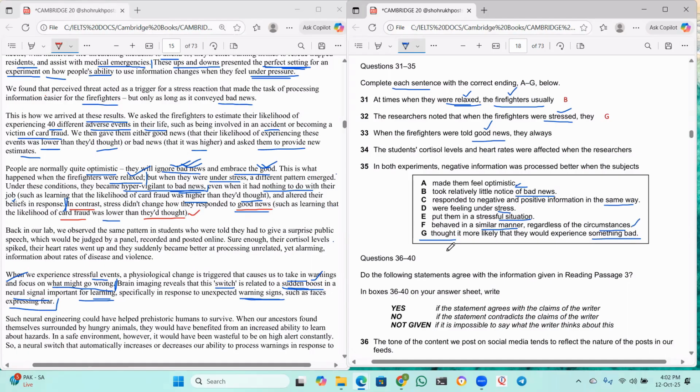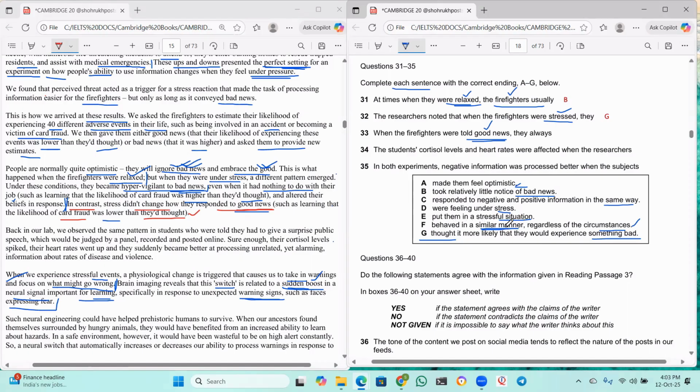I think F is the right answer, guys, because here he says, in contrast, stress didn't change how they responded to good news. So when the firefighters were told good news, they always behaved in a similar manner. Similar manner means, before listening to the good news, what is their state? After listening to the good news also, they are in the same state. Okay, there is no change.